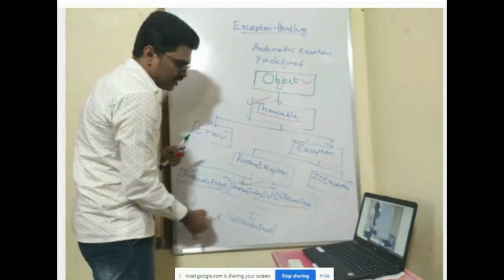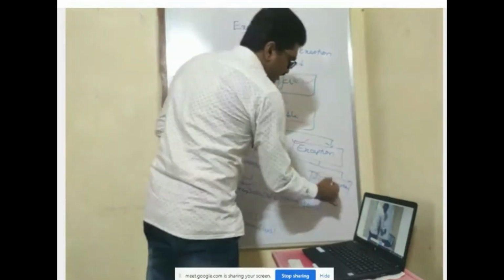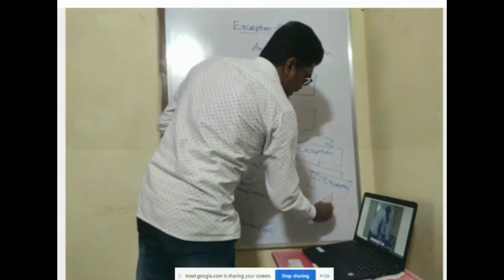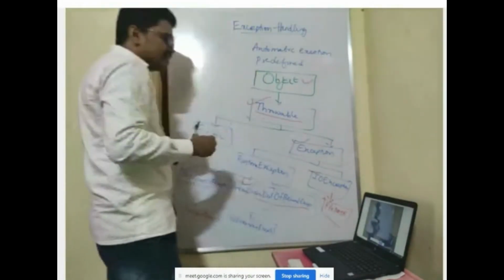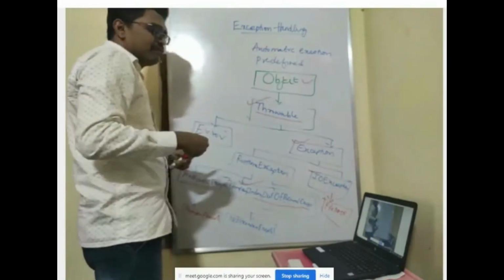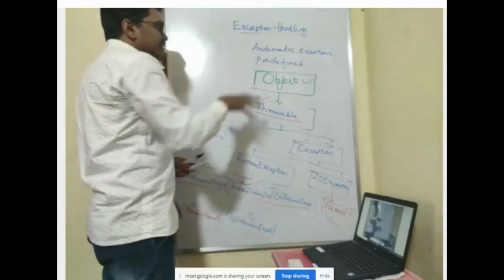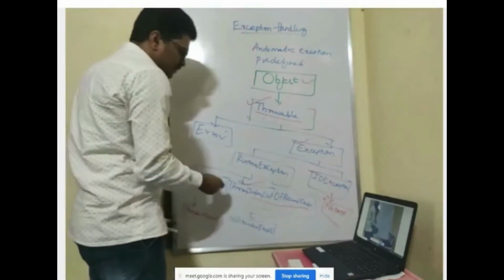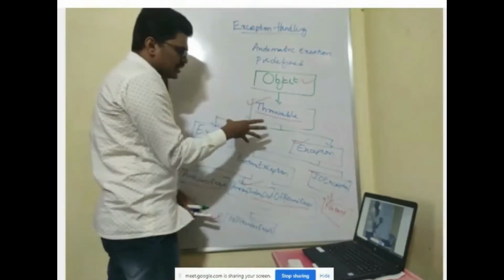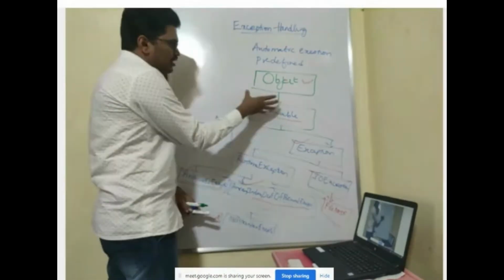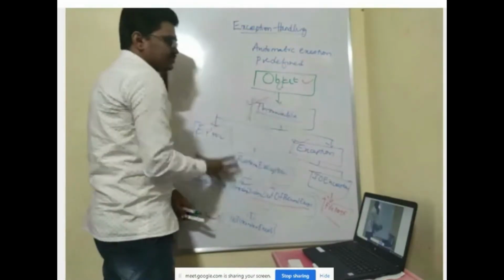Other exceptions are like this. IO exceptions means file not found. File is not there: FileNotFoundException. Okay, so this is the class hierarchy of your Java. It has a predefined class. Class means the first letter will be capital, is that right? In camel case. So this is your exception class hierarchy.